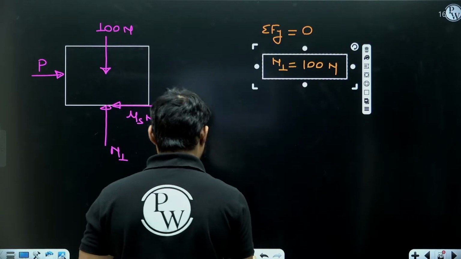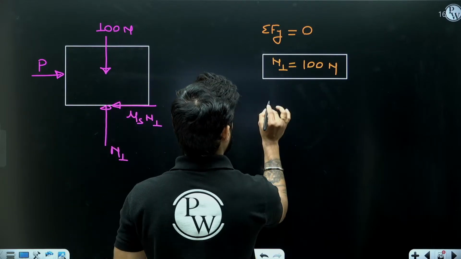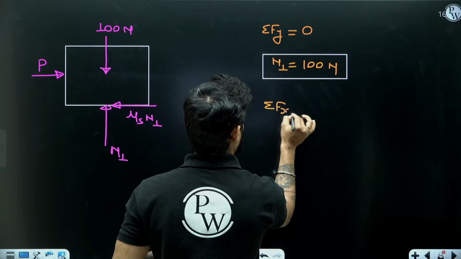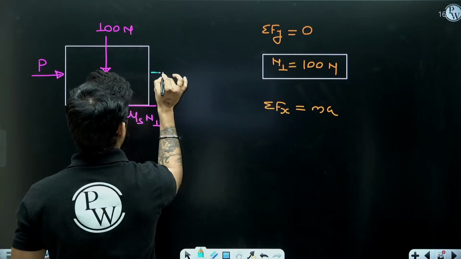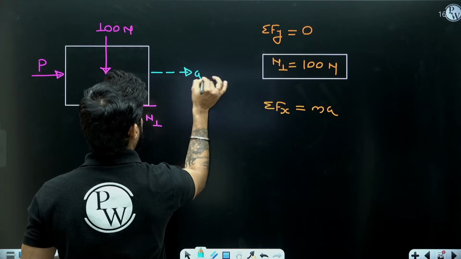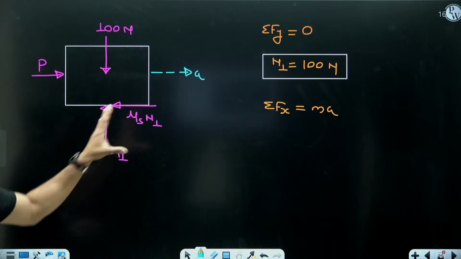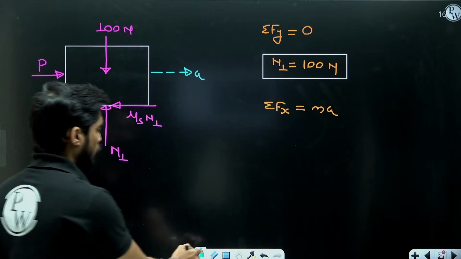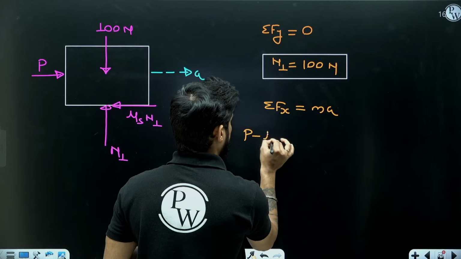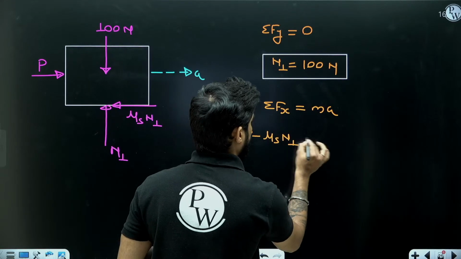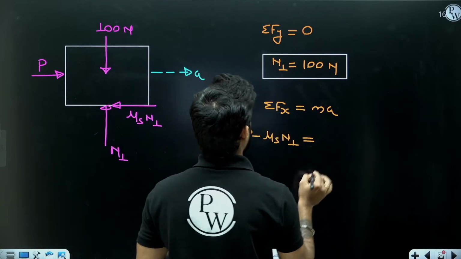Now, if I apply Newton's second law here, this is moving with acceleration A. What is the net force in the x direction? P minus mu s N1. And it will be equal to ma.